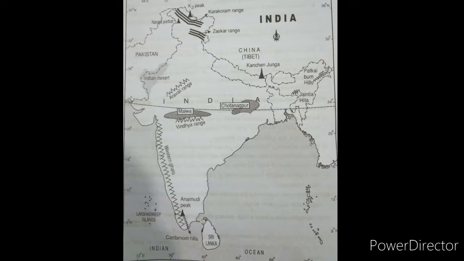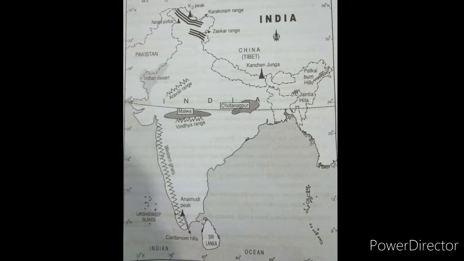If Kanchenjunga is asked in map pointing, you have to point it out in Sikkim only. Patkai Bum hills are located in Meghalaya. Nainital hills, Chota Nagpur plateau, here Western Ghats, Eastern Ghats.